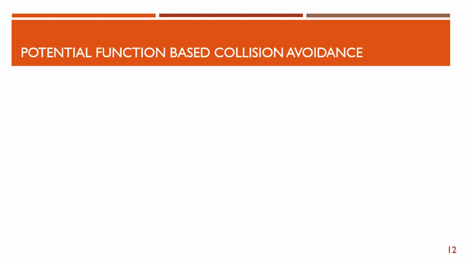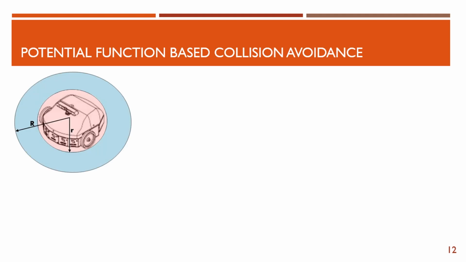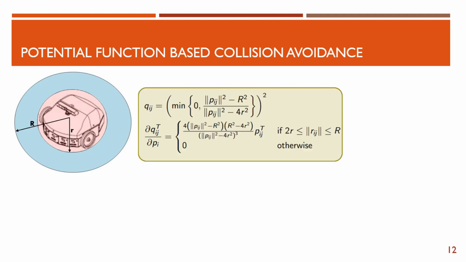The collision avoidance mechanism is designed based on the potential function. Basically, the potential function can be used to incorporate a repulsive force between the agents when their distance is less than some threshold. So consider that each agent has a protection radius of small r and a detection radius of capital R. Then the potential field can be defined like this based on the inter-agent distance. Pij is in fact the distance between agent J and agent I.